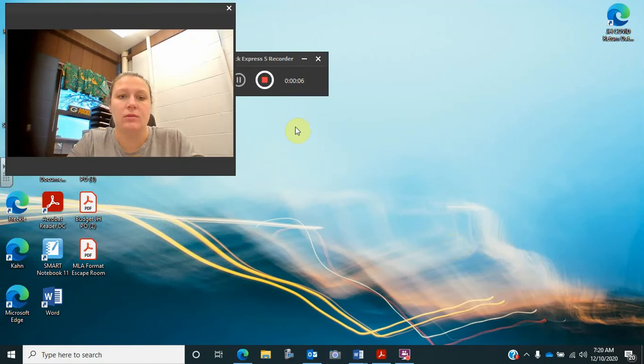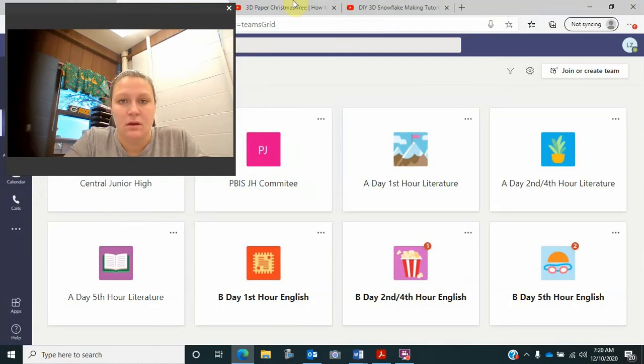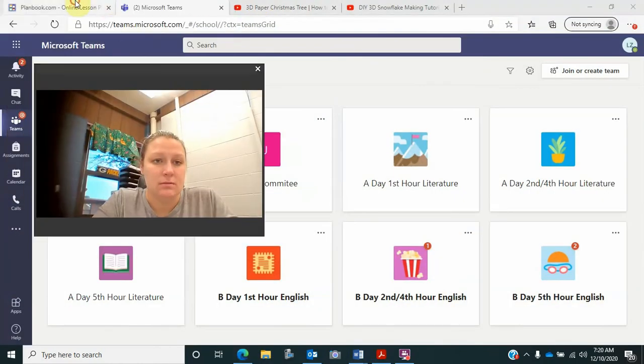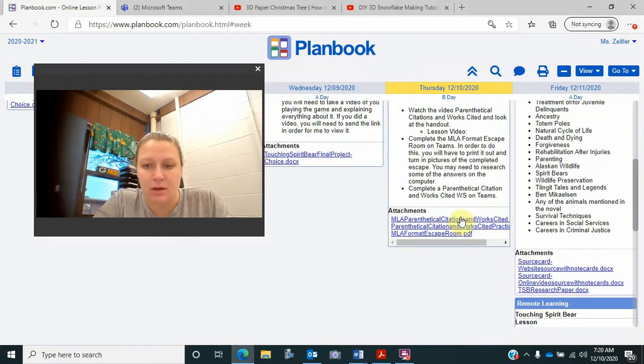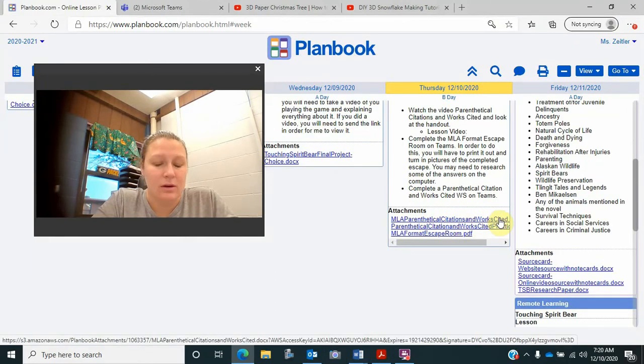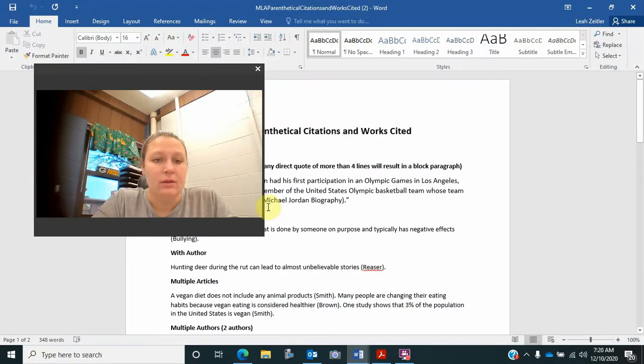We're going to go through different ways to do parenthetical citations and works cited. In order to do this, there is a handout attached to Teams that I want you to look at first. So when you go to Teams, or to Planbook, the first thing you'll see is the MLA Parenthetical Citations Works Cited handout. That's what I want you to click. When you click that and open it, it will look just like this one that's pulled up on my screen.